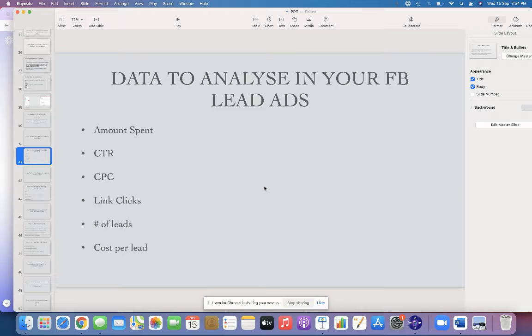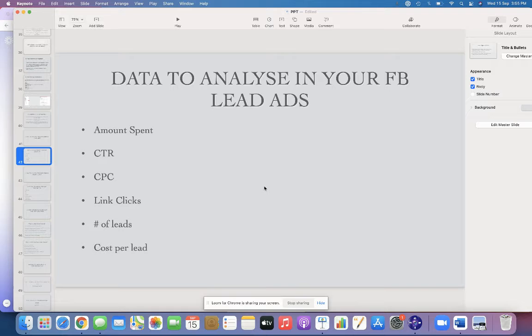And one more important thing I would like to say here is, as you run the campaign, suppose you're running the campaign for the first time, the cost will be really high, since you are just showcasing your ad to the people for the first time. Because of this, Facebook will take a lot of money from your account. It doesn't mean that they take the entire budget. It is not like that.